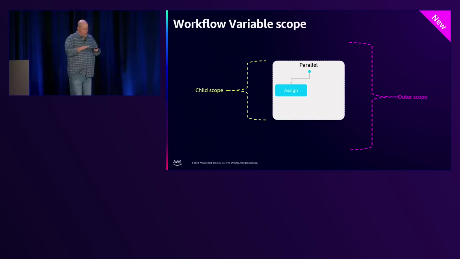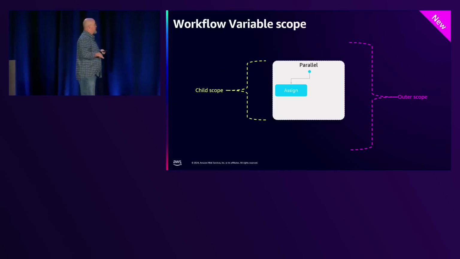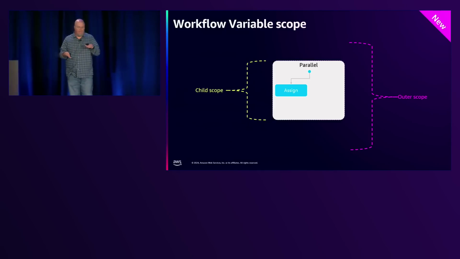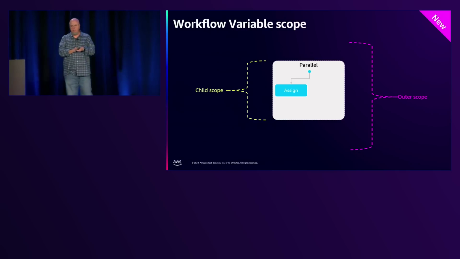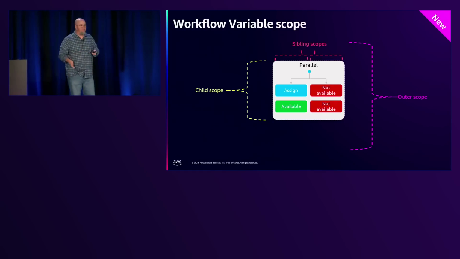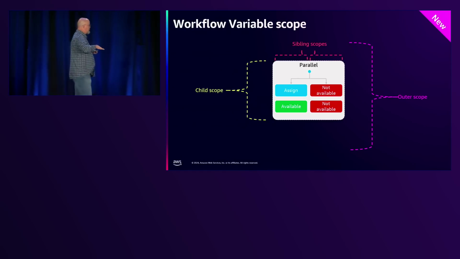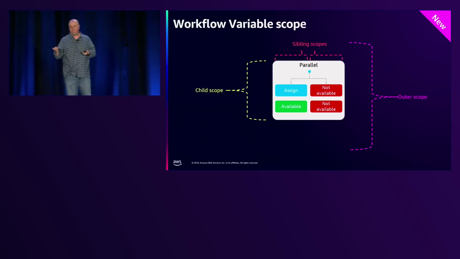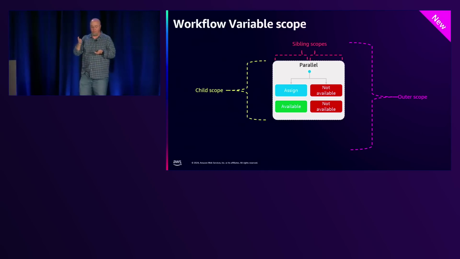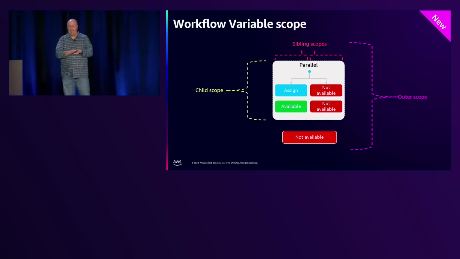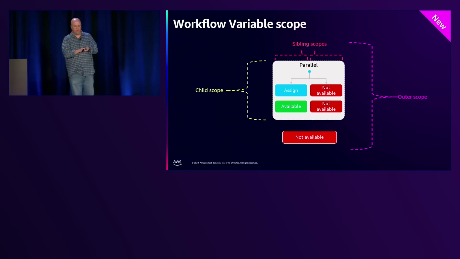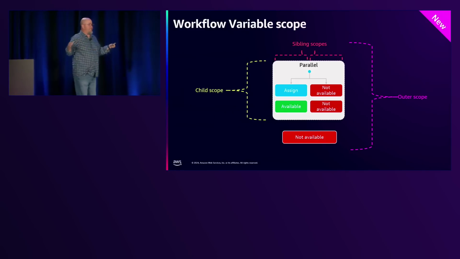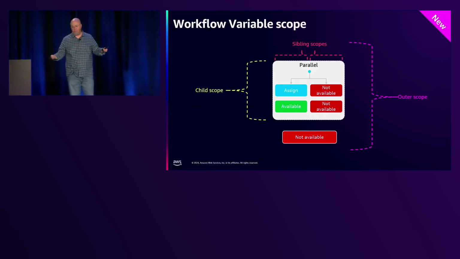So besides the child scope, there's also the idea of a sibling scope. Let's say we have a parallel that has 2 branches in it, and I assign it on the top left, whatever I'm doing. Maybe it's a DynamoDB call, or a Lambda invocation, something like that. It will be available in subsequent tasks under that on the left side, but not on the right side, because these are 2 different branches. Really important to understand. It also will not be available outside the child scope. So these are just some things to understand. I have a video out there that explains this as well. Again, you can pass into a child scope, but you cannot pass out of a child scope. But you can reset it as you need to afterwards.